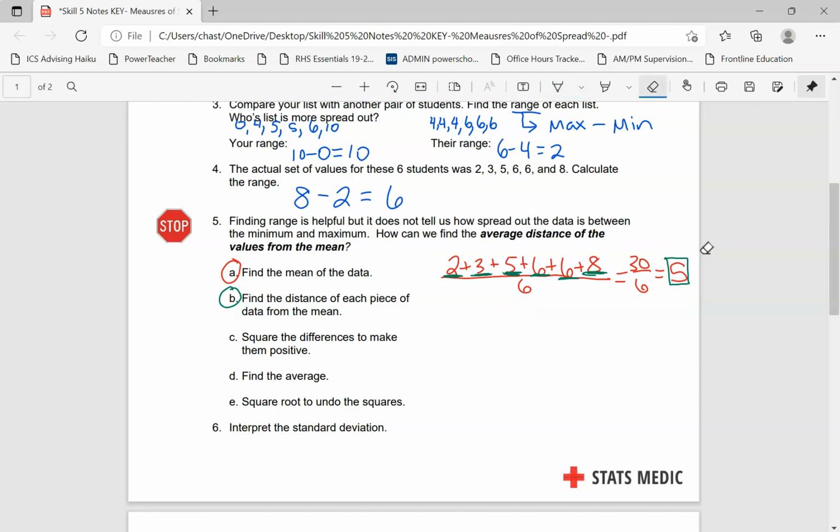Let me write these numbers so they're underneath the data value. 3 minus 5 is negative 2. 5 minus 5, distance is 0. 6 minus 5, distance is 1. 6 minus 5, distance is 1. 8 minus 5, distance is 3. Okay? So those are those distances. So you just take data minus mean. That's what I did there. I'm taking the data value and subtracting off the mean.